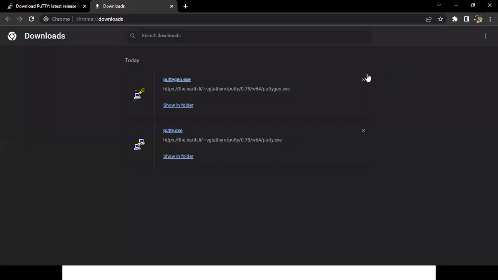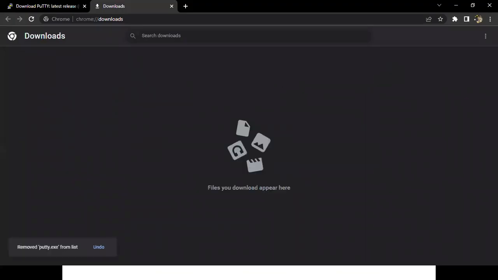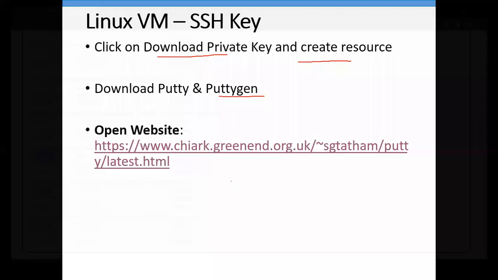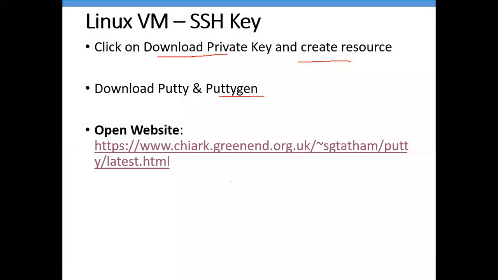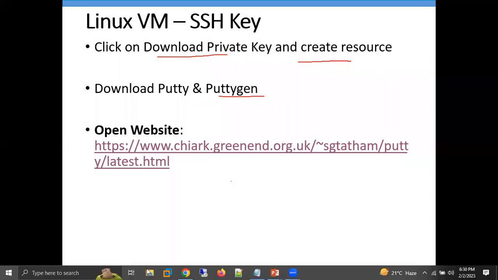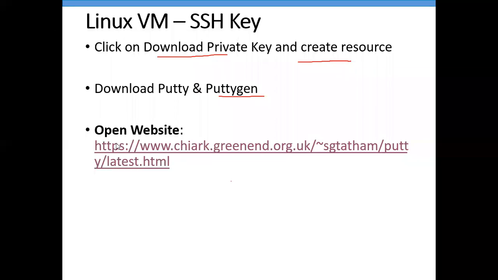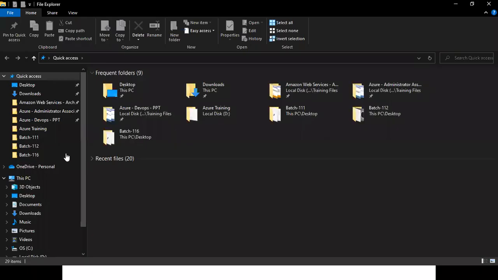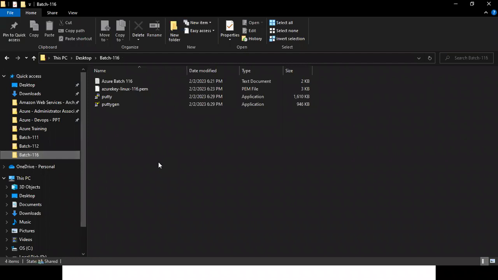Normally in our Windows machine, after downloading a tool, we install it. But do we need to install these two tools? No, I don't need to install them directly. I can double click on them, they open, and I can work on them.